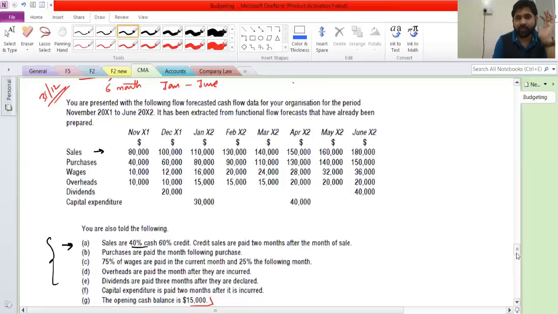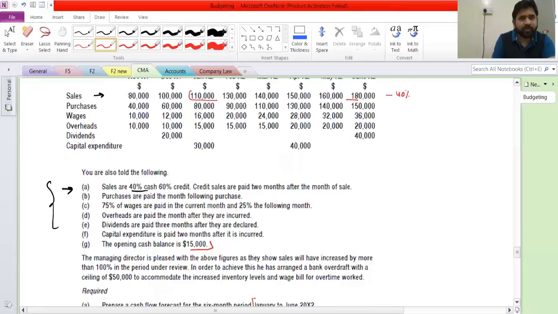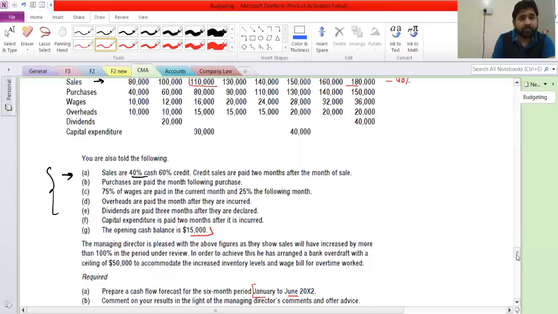So now I'll not take too much stress. First, I want to calculate 40% of these numbers, from here all the way down to June. That will be my cash receipt. Easy. But they want it for 1 month, right?